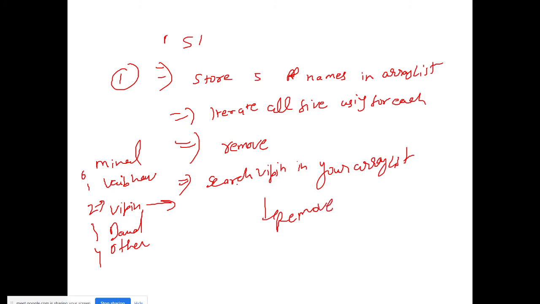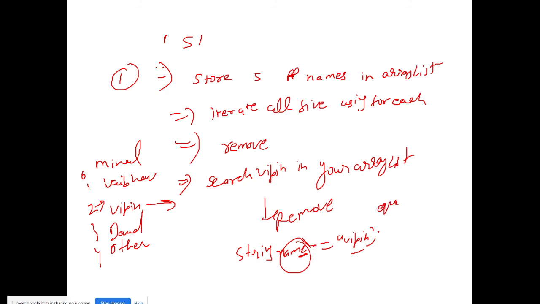When you iterate over the ArrayList using a for loop, you will get Bipin at some point. So you will store Bipin in a string variable like String name equals Bipin, and you will keep matching every value with this string name.